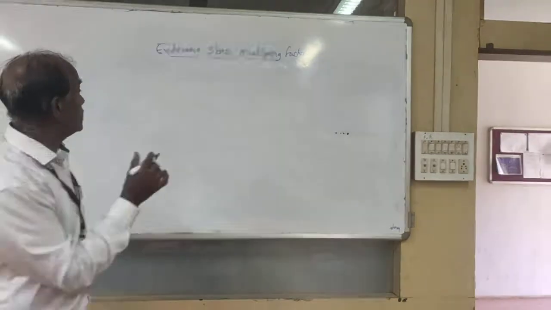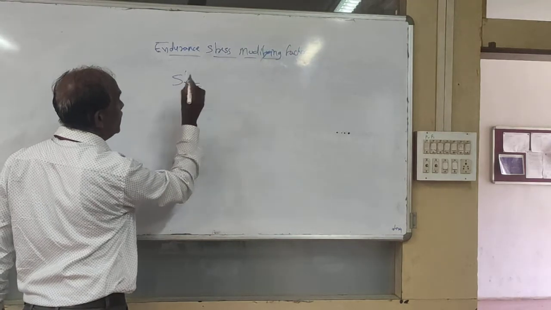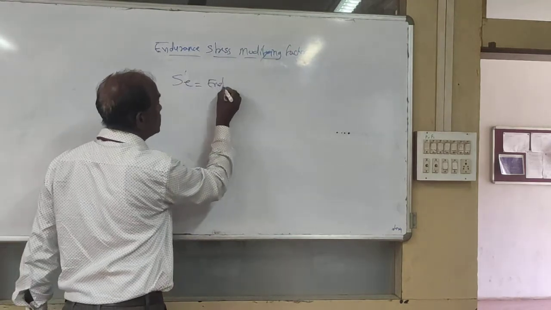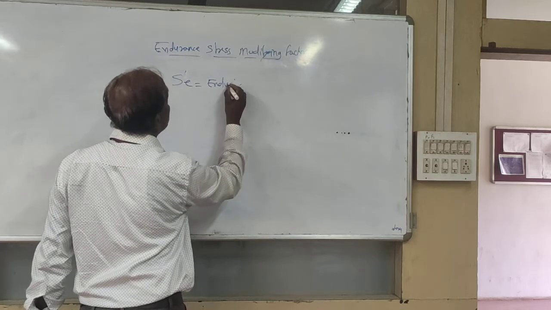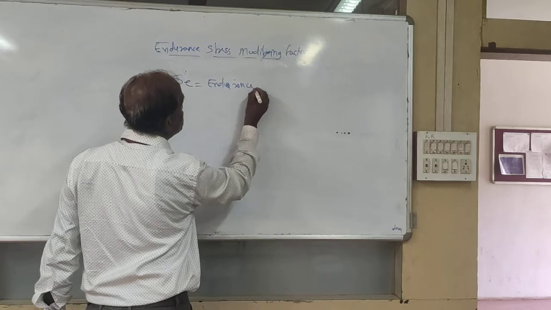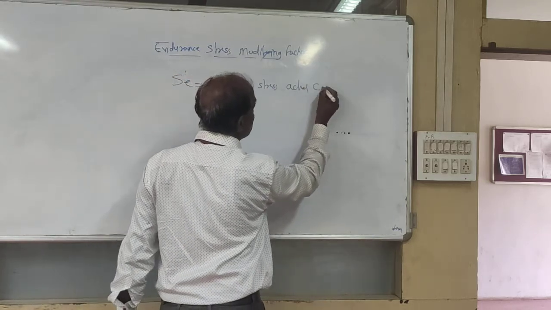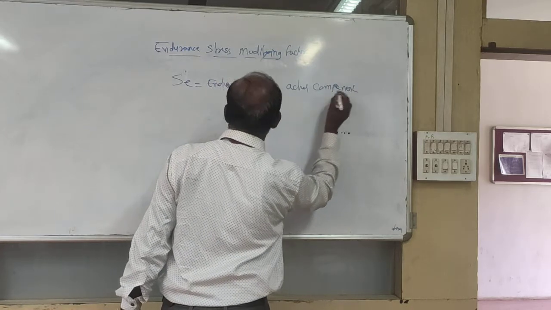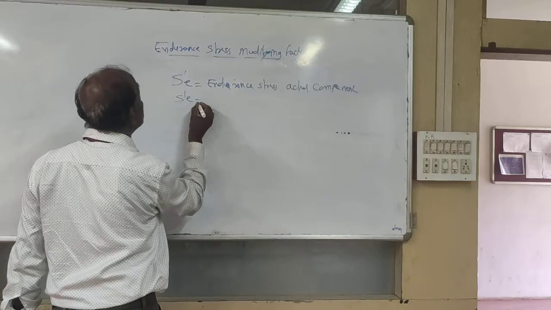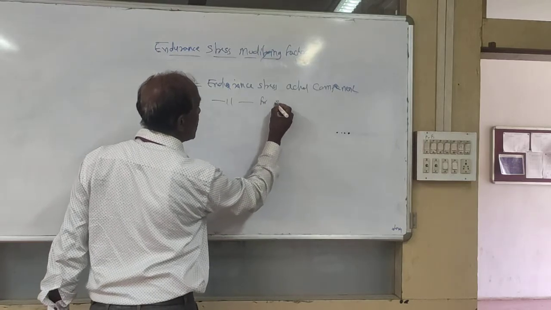So just the formula we write: Se indicates endurance stress for the actual component, while Se dash represents endurance stress for the standard specimen.